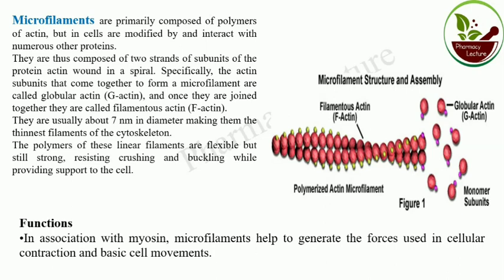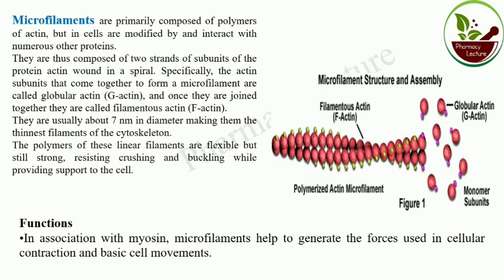They are usually 7 nanometer in diameter, making them the thinnest filament of the cytoskeleton. The polymers of these linear filaments are flexible but still strong, resisting crushing and buckling while providing support to the cell. So what is the function of microfilament?